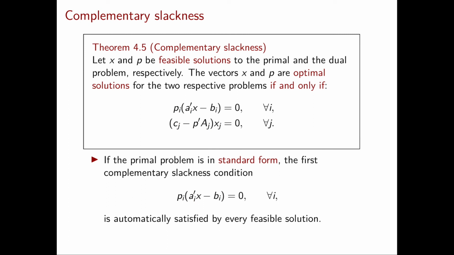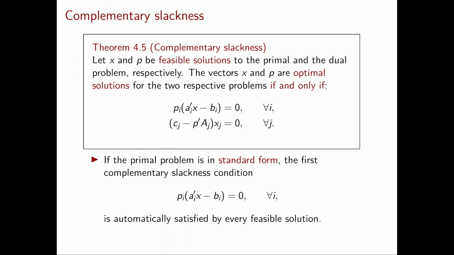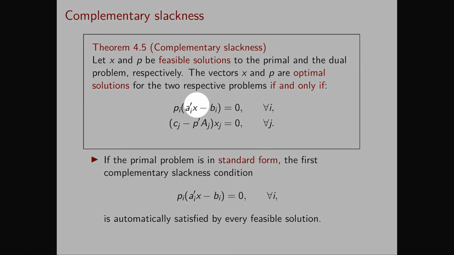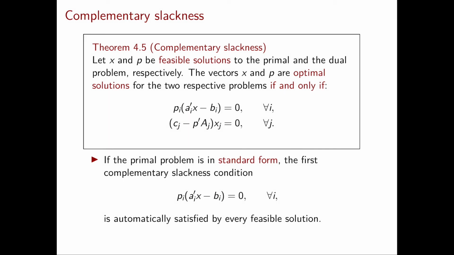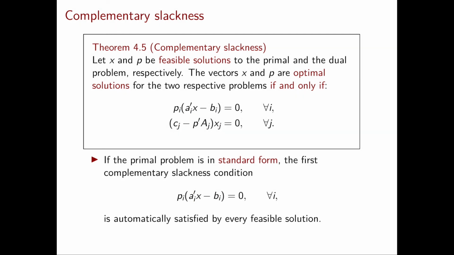The first thing to notice is that if our primal problem is in standard form, then the first type of complementary slackness conditions are always satisfied by every feasible solution. This is because having equality constraints in the primal implies that every feasible solution satisfies a_i^T x equal to b_i, so the product will be automatically 0 because the second term is 0.